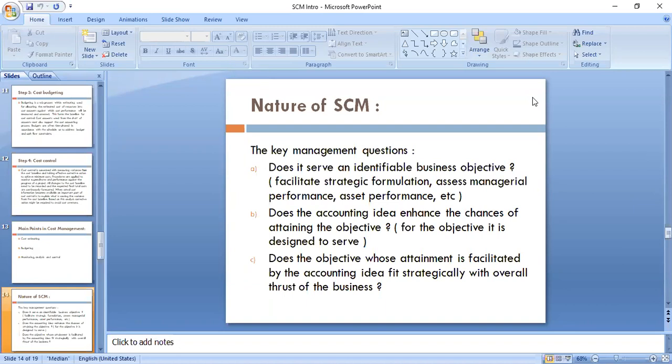Then we have finance people. Finance people are raising money for the business. How much cost are they incurring for that? Correct. So every department, take another department like the HR department. HR is incurring costs on training and development, and so many other things, and recruitment. Take the example of an HR department which wants to recruit, say, management trainees.